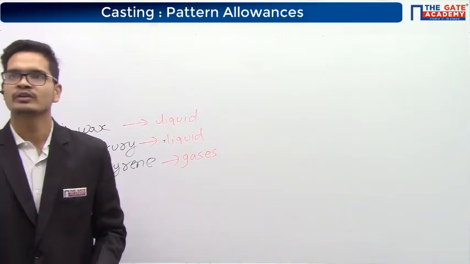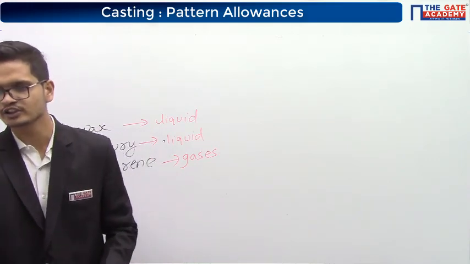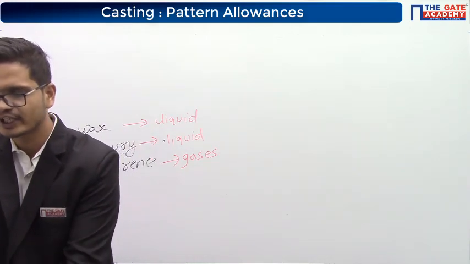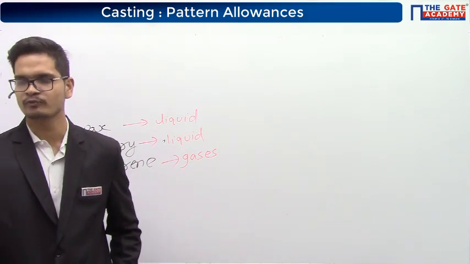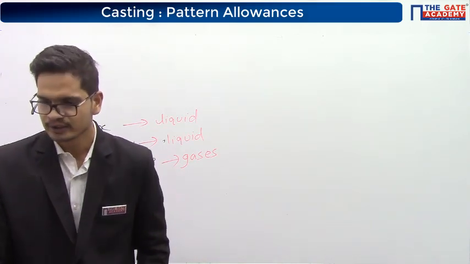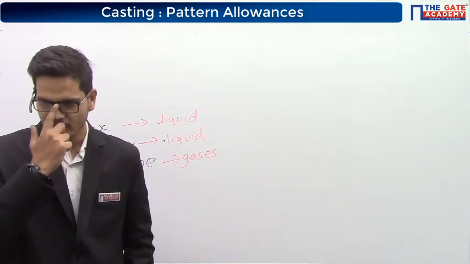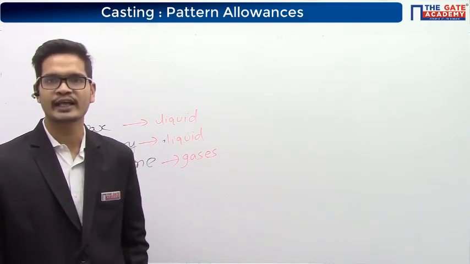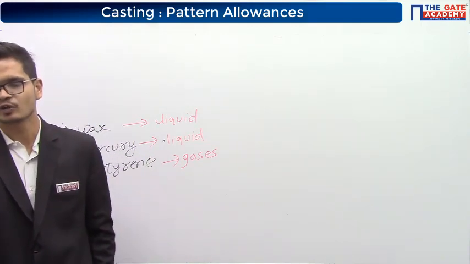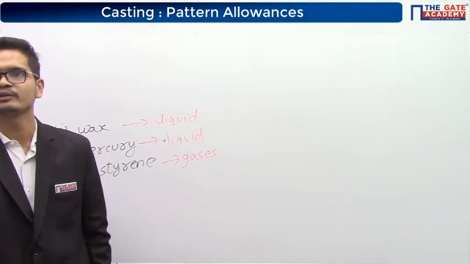Okay, write down. To reduce the chances of damage to the mold cavity at the time of pattern removal, the vertical faces of the pattern are always tapered. This provision is called draft allowance. Draft is always provided as an extra material. It is not required in wax, mercury and polystyrene patterns.